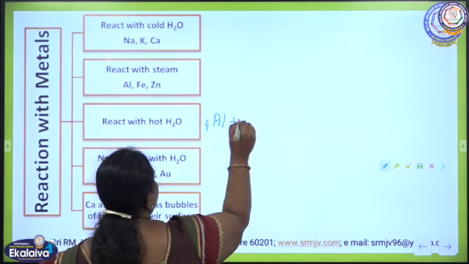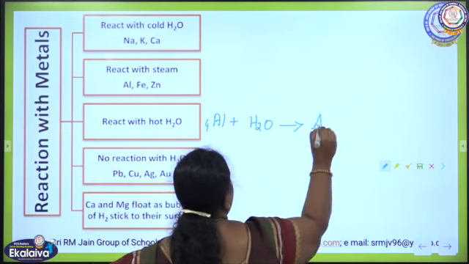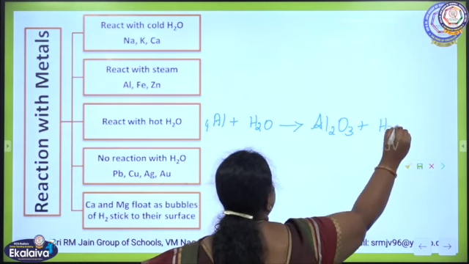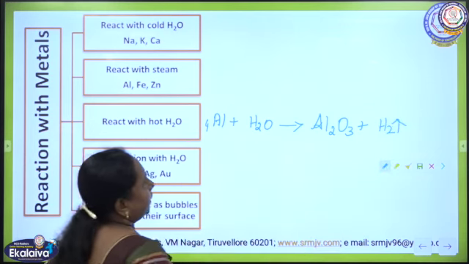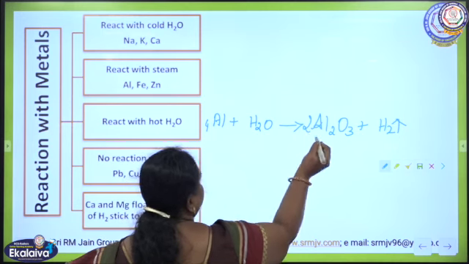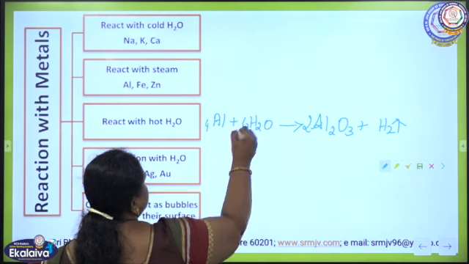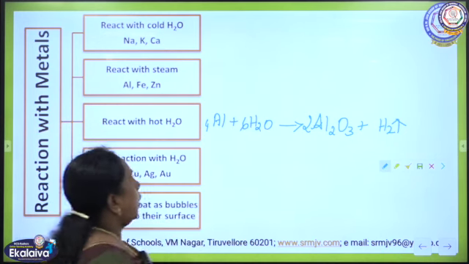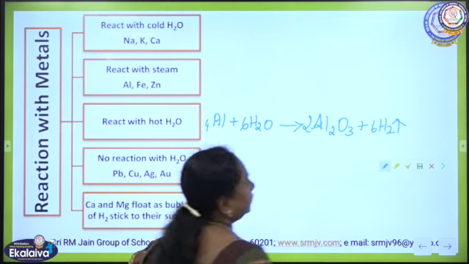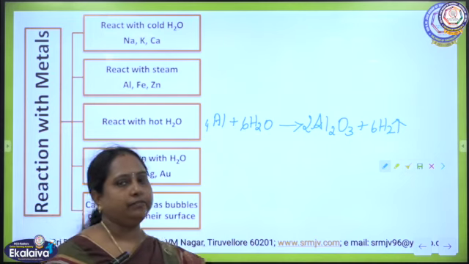Al plus H2O gives Al2O3 plus hydrogen gas, which is evolved during this reaction. So if you write 2 in front of it, we will get 6 oxygen. So write 6 in front of water. So how many hydrogens are there? 12 hydrogen. So 6, 2. 12 hydrogen atoms are getting released.